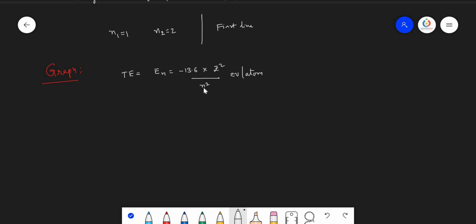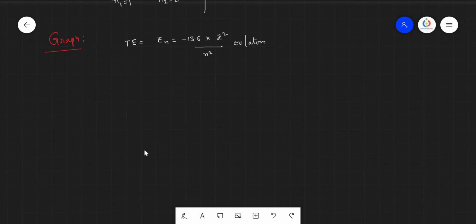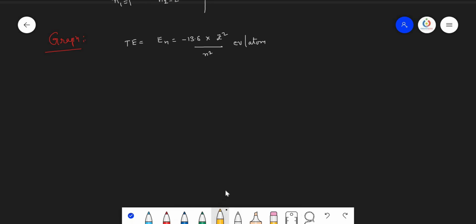Here energy is inversely proportional to the square of the orbit number and directly proportional to the square of the atomic number. Now, while drawing the graphs, we must try to keep either Z as the constant or n as the constant. So, in the first case, we shall try to keep the Z constant.